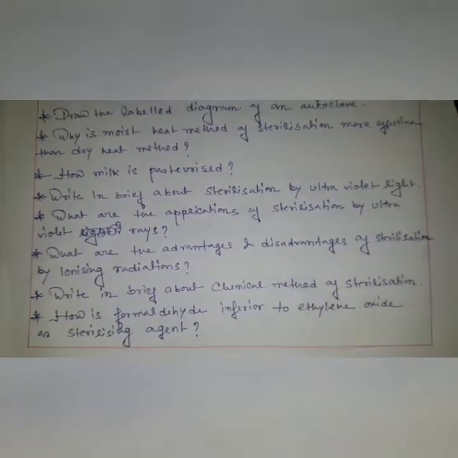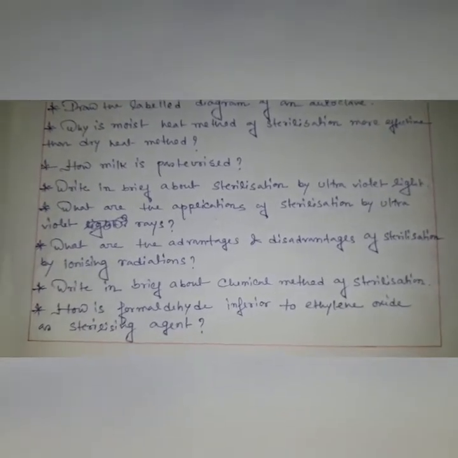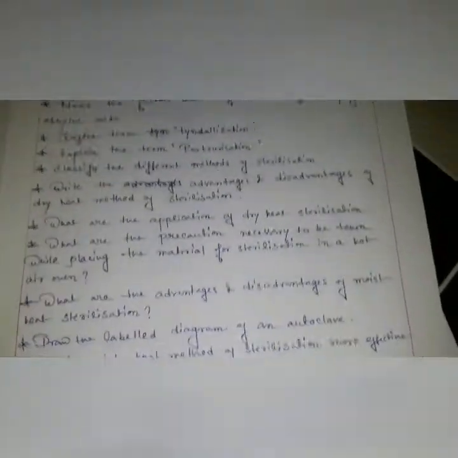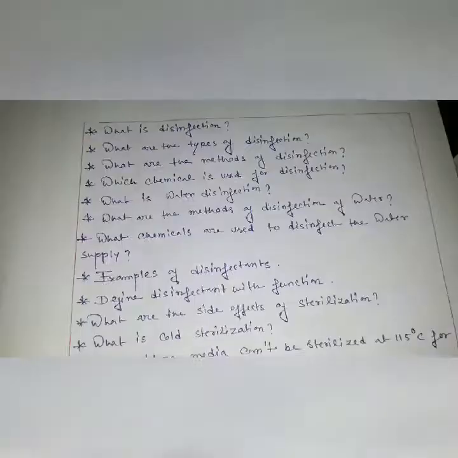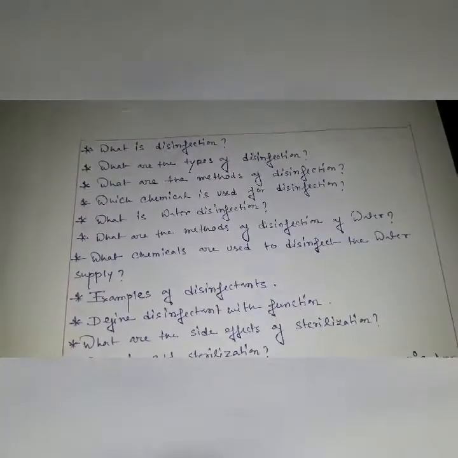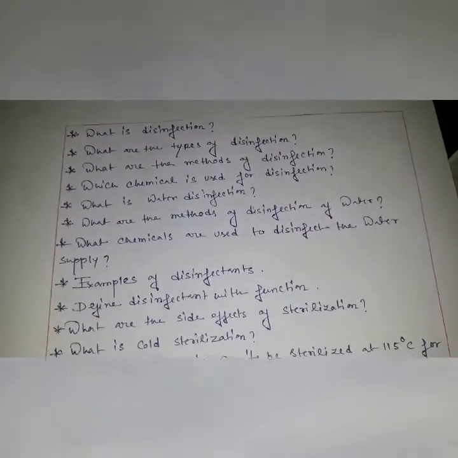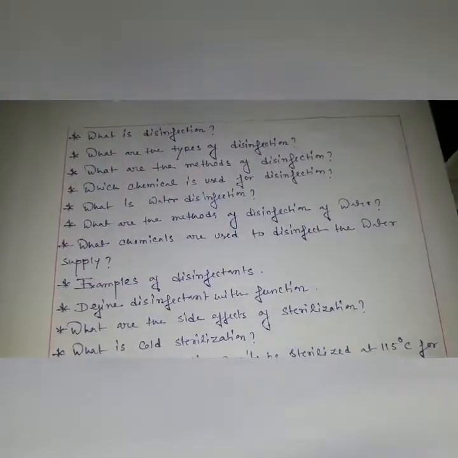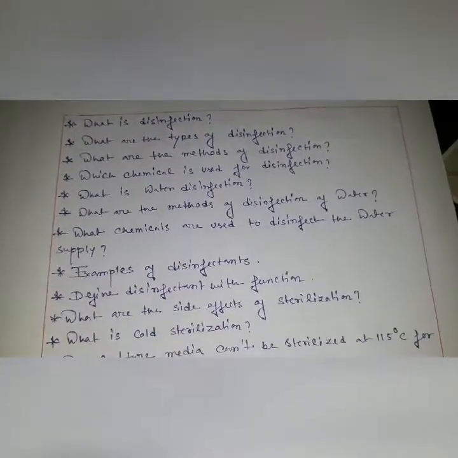Write in brief about the chemical method of sterilization. How is formaldehyde inferior to ethylene oxide as a sterilizing agent? These are also very important questions from the sterilization chapter. Next question, what is disinfection? Disinfectant and disinfection are both related to sterilization. So what are the types of disinfection? What are the methods of disinfection? Which chemicals are used for disinfection?